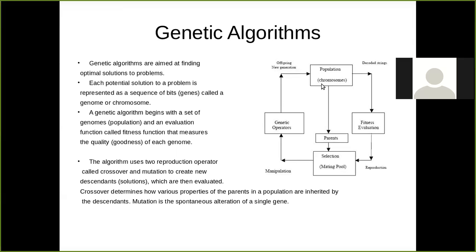In genetics, the main concept is that properties are inherited from parent to you, and from you to your child. The chromosome, the genome, is the main factor in DNA analysis.